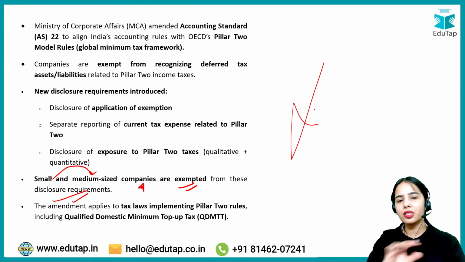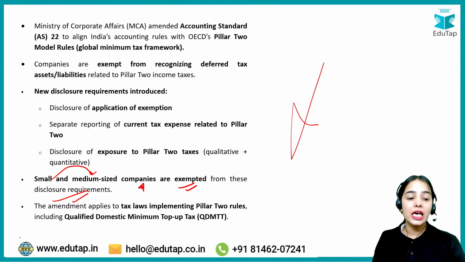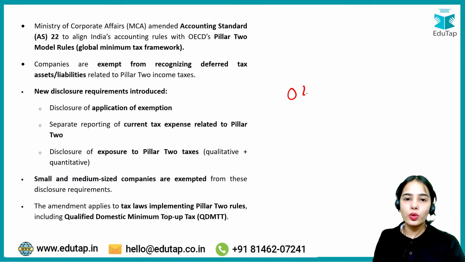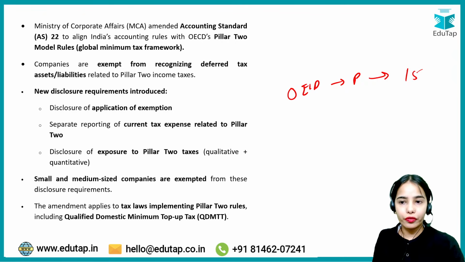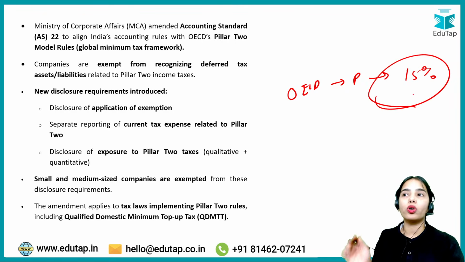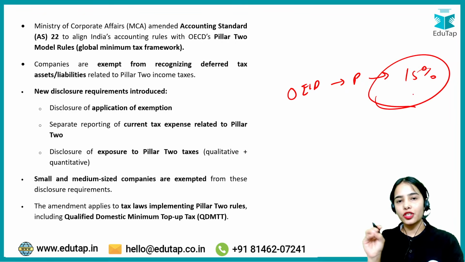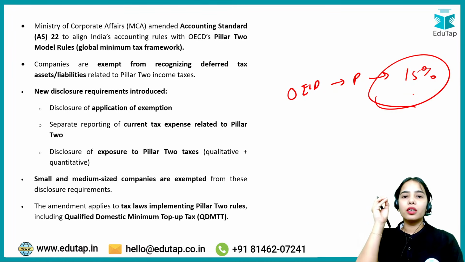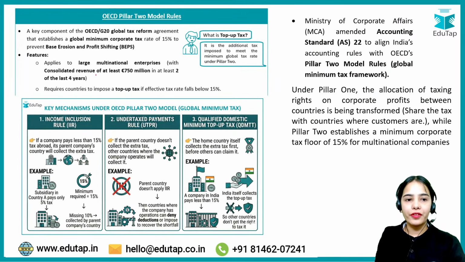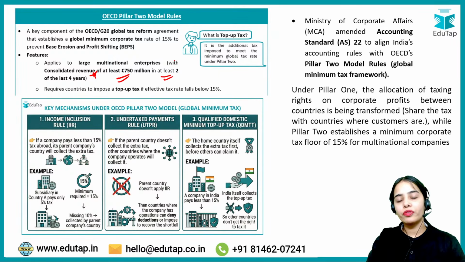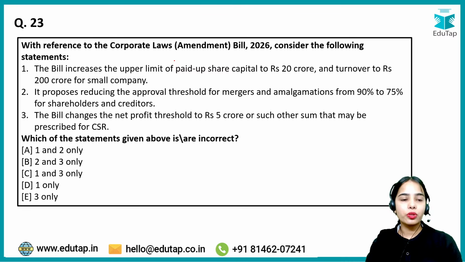Not very important, just the basic idea you needed to have. The general rule is very important: according to Pillar 2, the OECD has a global minimum corporate tax of 15%, and this is levied on multinational entities having consolidated revenue of at least 750 million euros in at least 2 of the last 4 years. That is important. Now, coming to the next question.